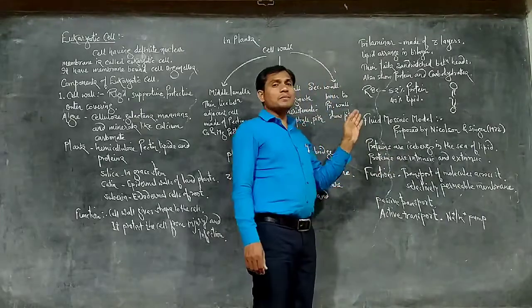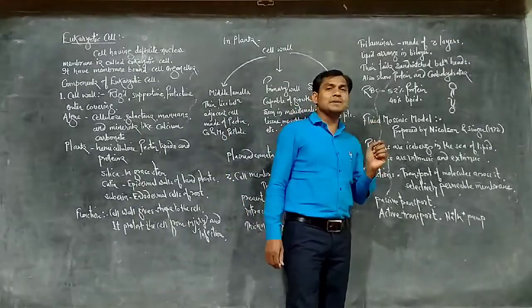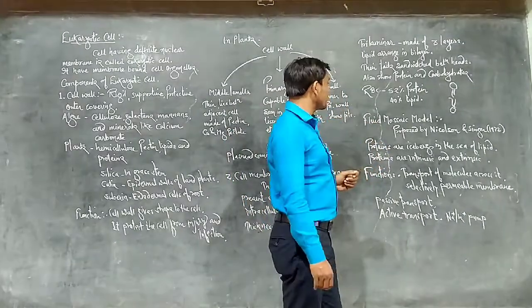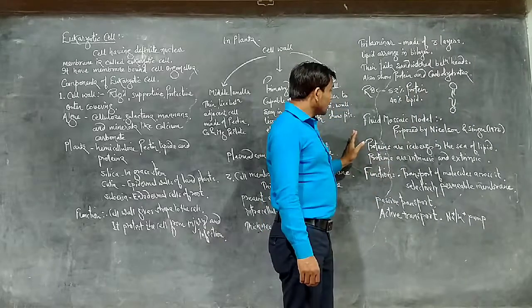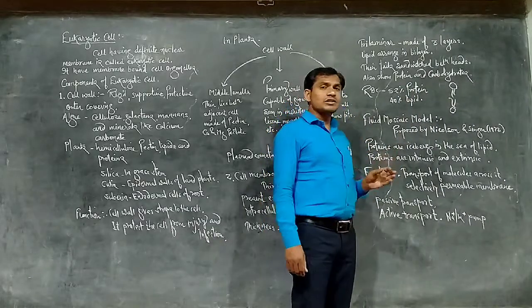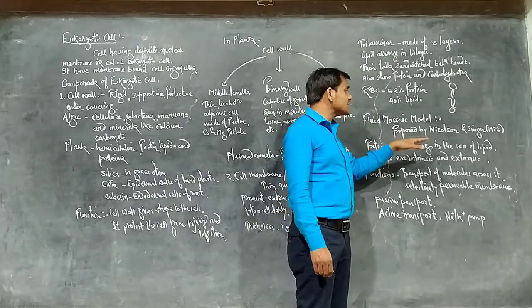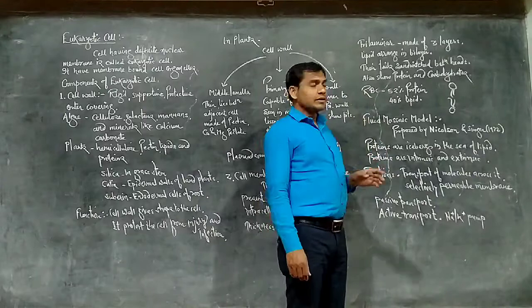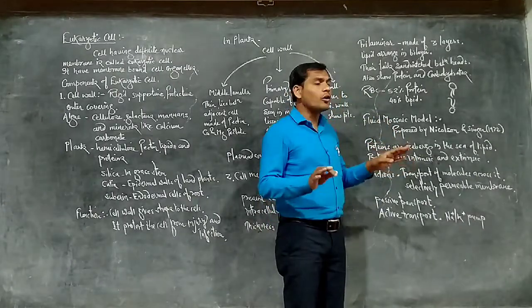The fluid mosaic model of the plasma membrane. This is the most acceptable model of the plasma membrane, proposed by Singer and Nicolson in 1970. The fluid mosaic model is just like proteins as icebergs in a sea of lipid. Protein molecules flow like icebergs on the sea of lipid.